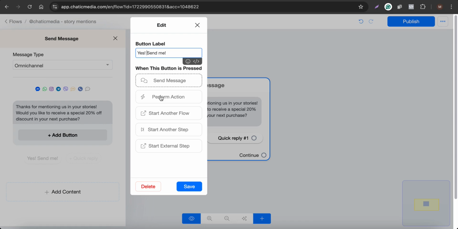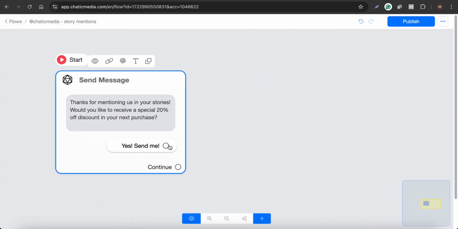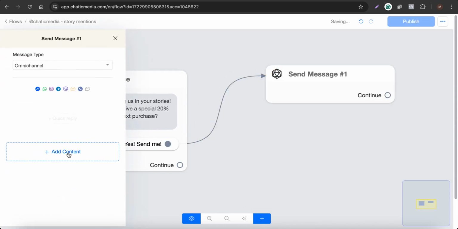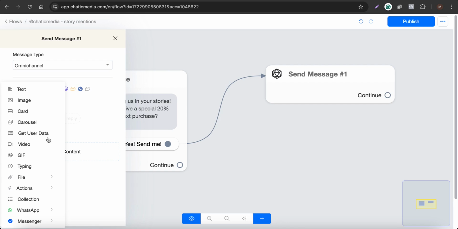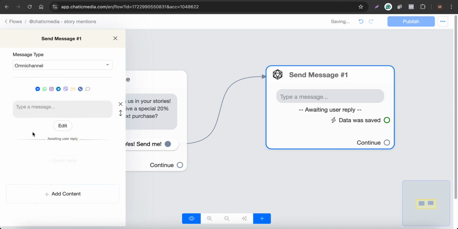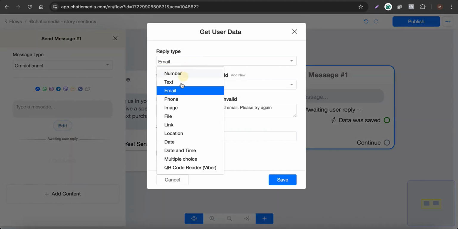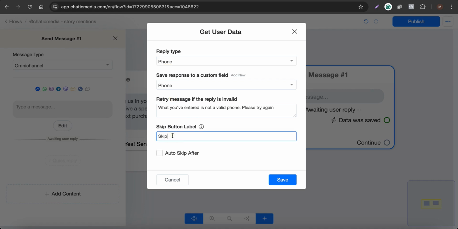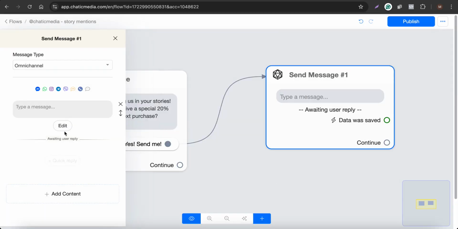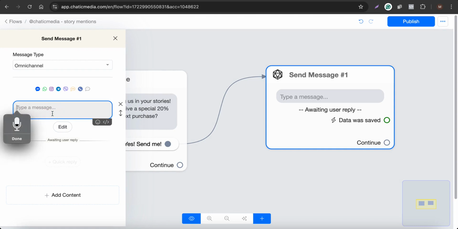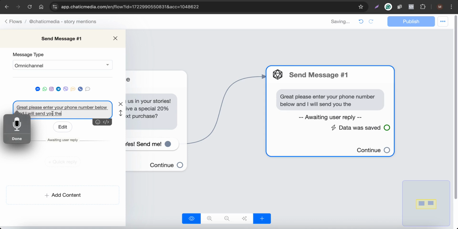So here let's have this button, yes send me, and when they tap on this button, we can simply ask them to provide their phone number. So not just simply providing the discount coupon right in the DMs, we can simply ask them for their phone number, which is a way for you to collect their phone number and also do SMS marketing as well. So let's get user data, choose phone number right here, and let's remove the skip button, so they have to enter the phone number to get the discount coupon. And let's say, great, please enter your phone number below and I will send you the discount coupon right away.